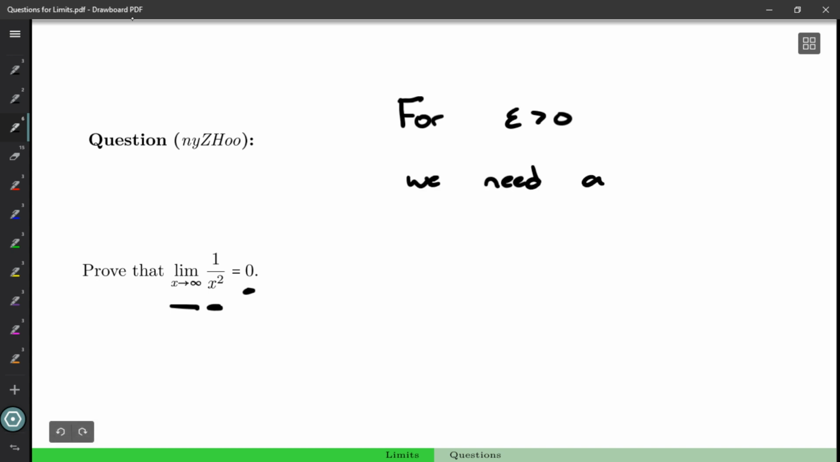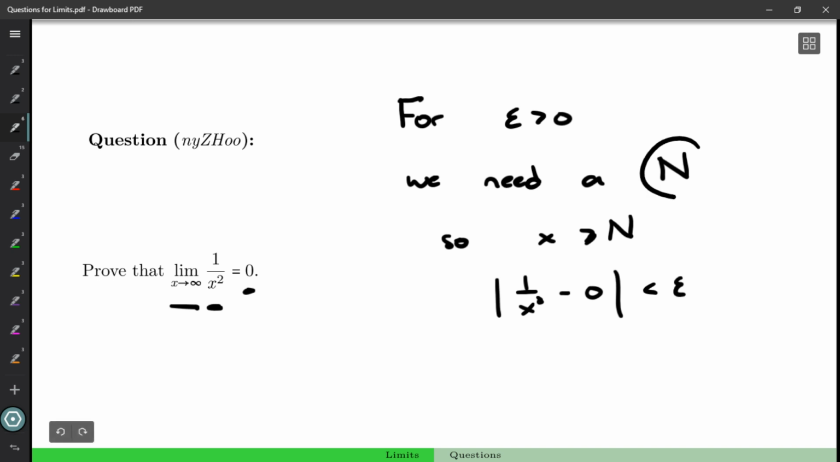We need some cutoff value, capital N, so that if we assume x is greater in value than this N, the difference between our function and its proposed limit 0 is less than epsilon. So what we need to do is find a value N based on whatever possible epsilon somebody might give me and show that we get this implication.